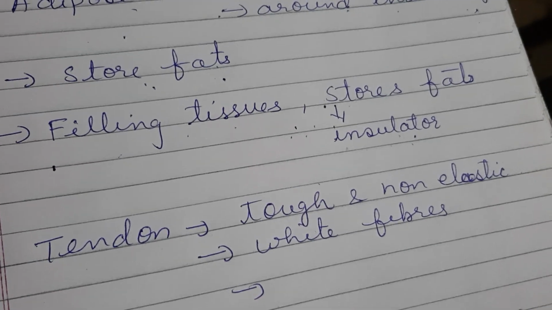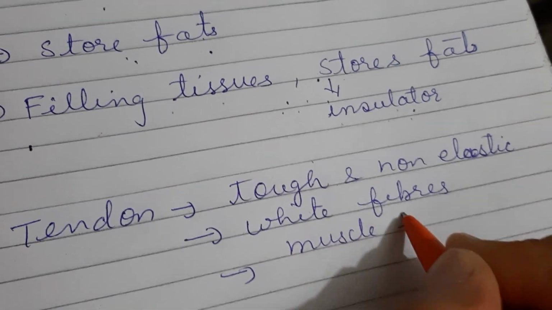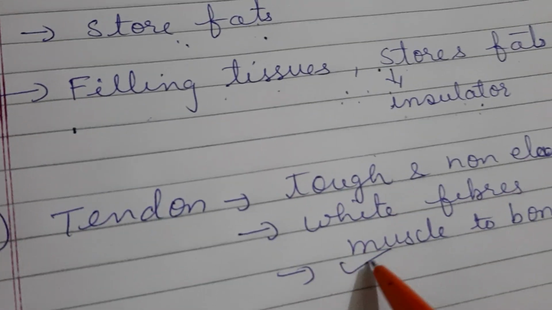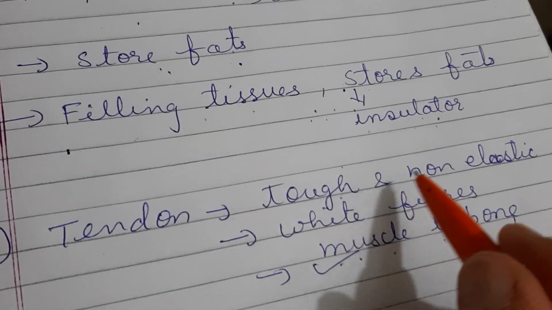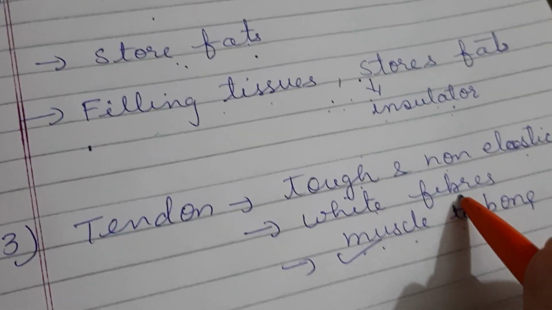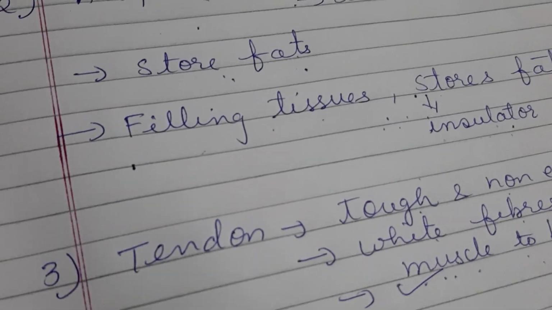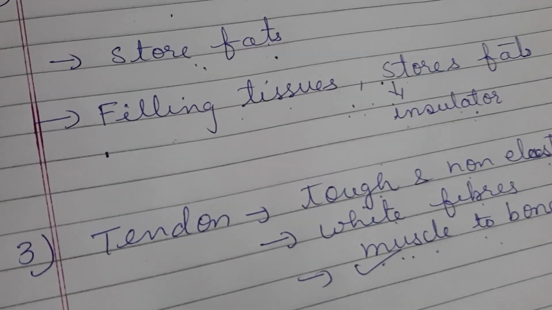And what is their function? So they connect muscle to bone. ये bone को muscle से, this is again very important. The role of tendon is to connect muscle to the bone. They are tough, non-elastic, made up from the white fibers, and they connect muscle to the bone. Next is the tendon के बाद आता है ligament.